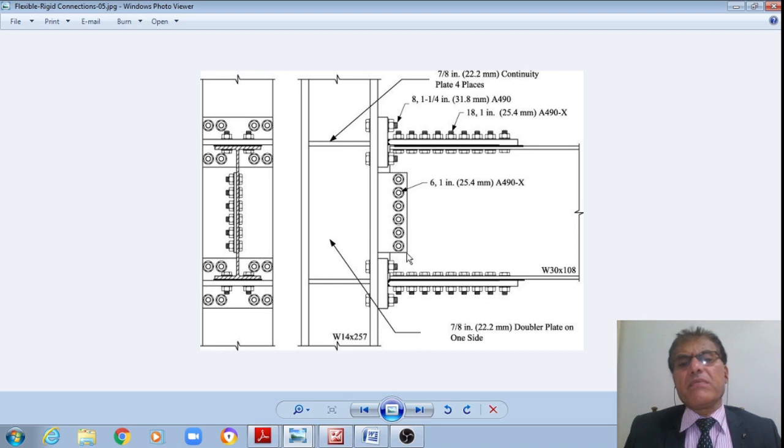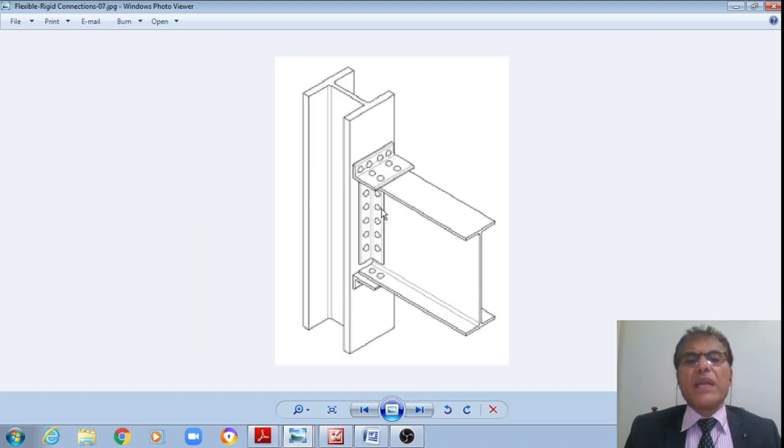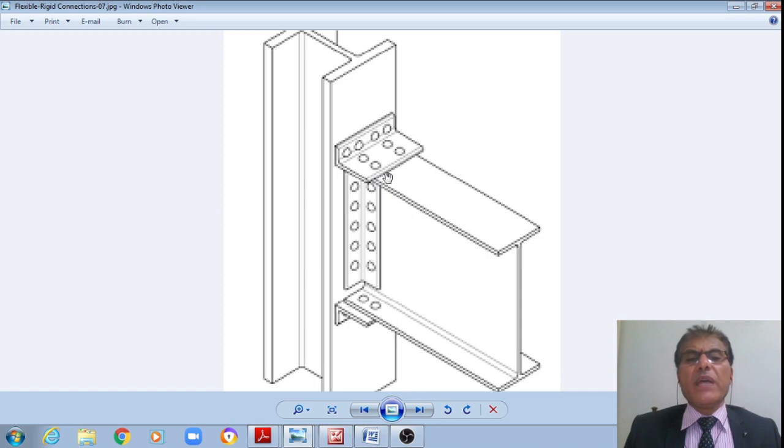Therefore this is a rigid connection. Now also let us see this. This is also a rigid connection, student. I do have a cleat angle connected by means of bolts, and also a seat angle connected by means of bolts, and also I do have a framing angle connecting the web of the beam to the flange of the column, right?